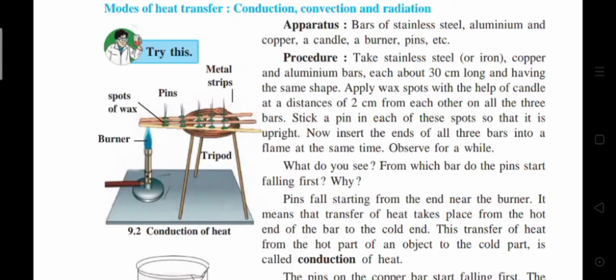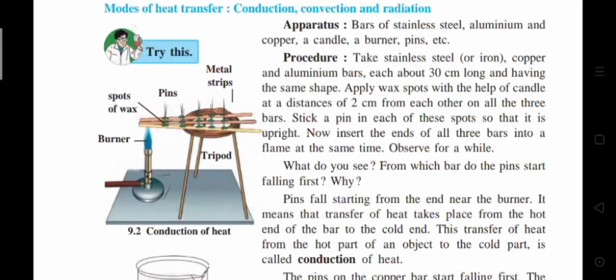Take stainless steel, copper and aluminium bars, each about 30 centimeters long, having the same shape. Apply wax spots with the help of a candle at a distance of 2 centimeters from each other. On all the 3 bars, stick a pin in each of these spots so that it is upright.